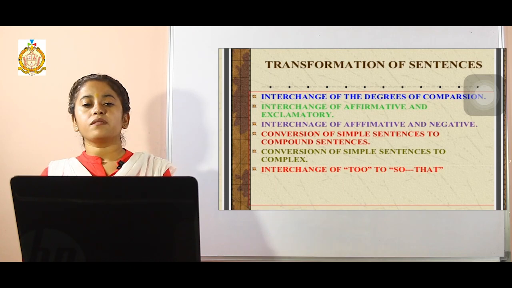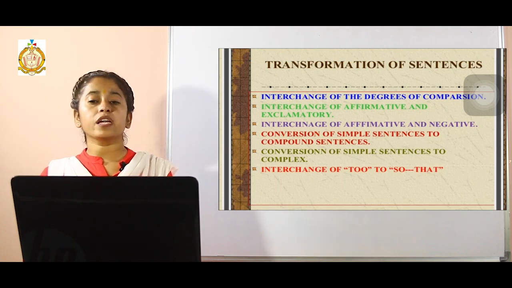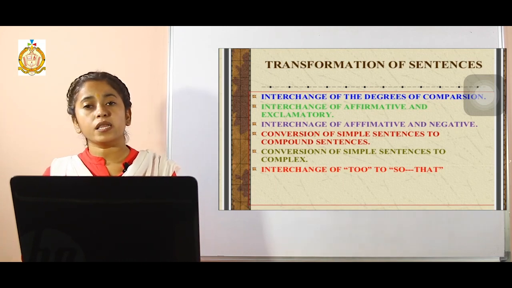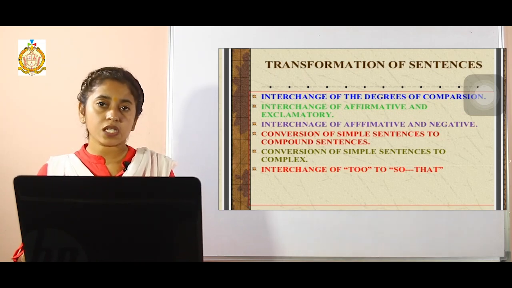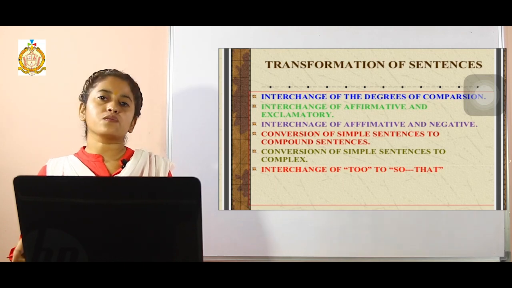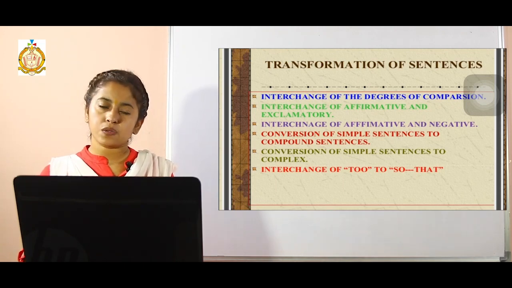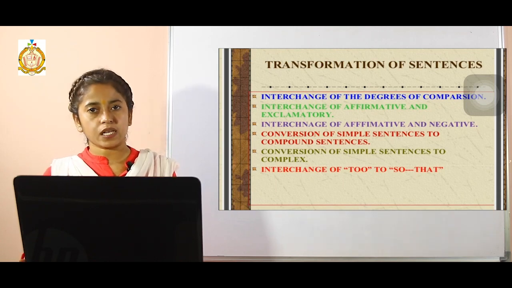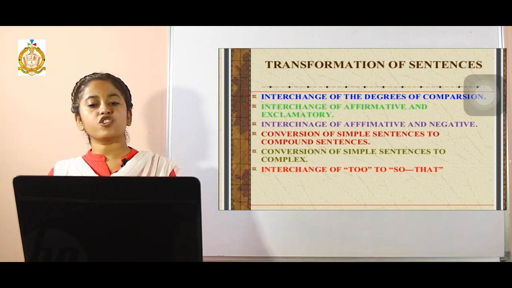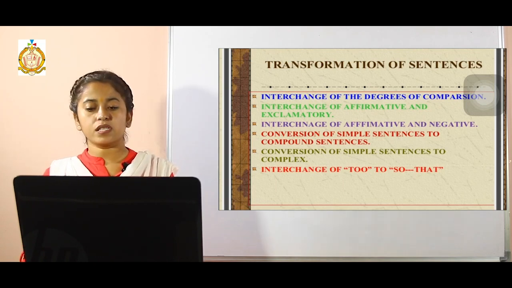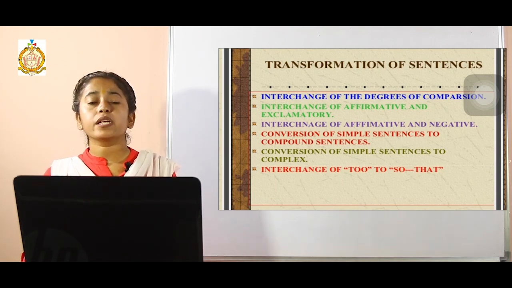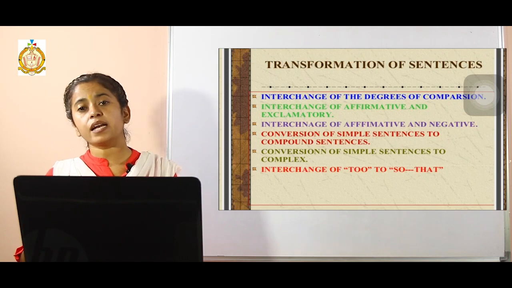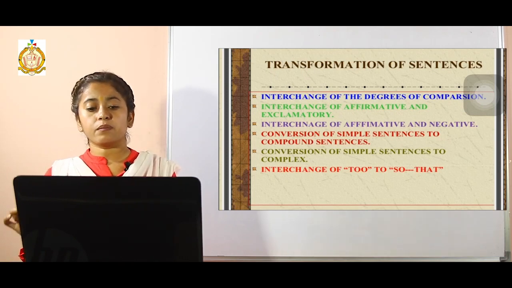Now let's get started with the transformation of sentences. How can we transform a sentence from one kind to another kind? In this video, we are going to learn how to change a simple sentence into a compound sentence as well as into a complex sentence, or vice versa. Compound to complex or complex to compound, and compound to simple sentence. First of all, we can change a simple sentence into a compound sentence by expanding a word or a phrase into a clause, because we know that a compound sentence will have a main clause and a subordinate clause. So it will be like that.